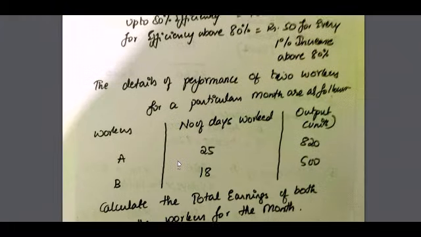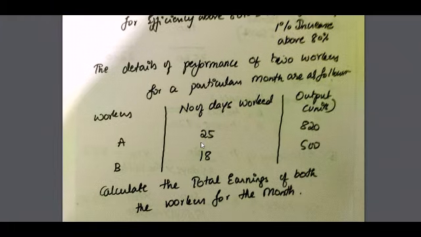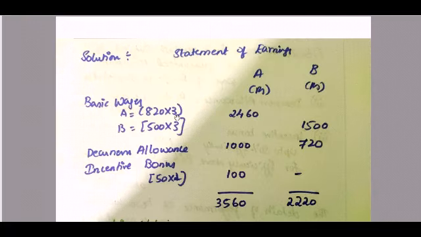So how many days have they worked? In the question, they have given 25 days and 18 days, and output 820 and 500. So 820 into 3 rupees per unit is 2,460. For B it is 500 units into 3, which is 1,500.